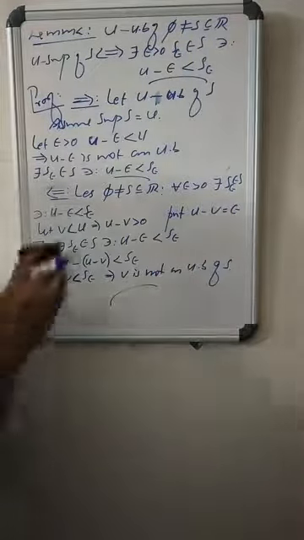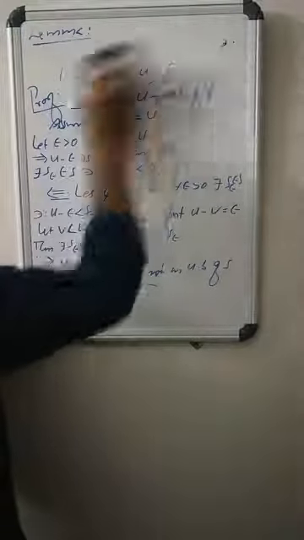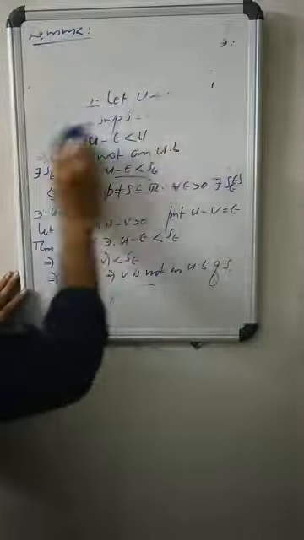Now let us discuss an important result: what about the supremum of the union of any two sets?